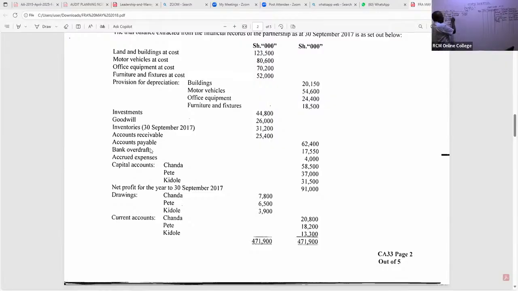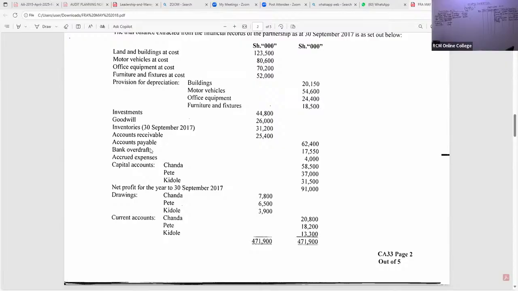And then now, my good students, I can see accrued expenses. Those are current liabilities. So current liabilities. We have accrued expenses of how much? I wish I had a physical paper to underline at times. So that is accrued expenses of how much? Is there somebody with 4,000, right? Accrued expenses of 4,000. Thank you so much.